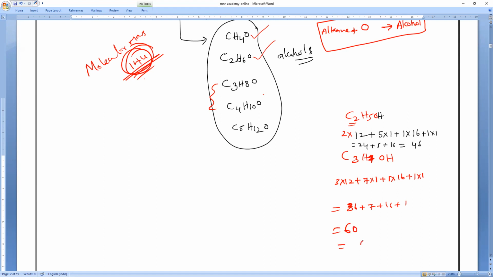So if we take the difference, 60 minus 46. What is the difference, everybody? 14 u. So you can do the molecular mass difference for any two compounds, and you can check it. Always how much difference? 14 u. U is the atomic mass unit. So that is the molecular mass difference between any two consecutive compounds.